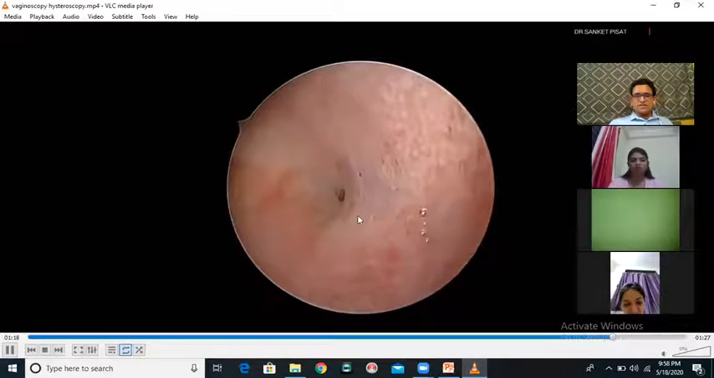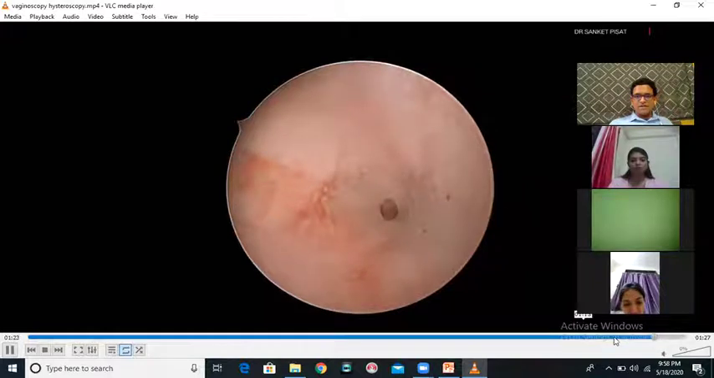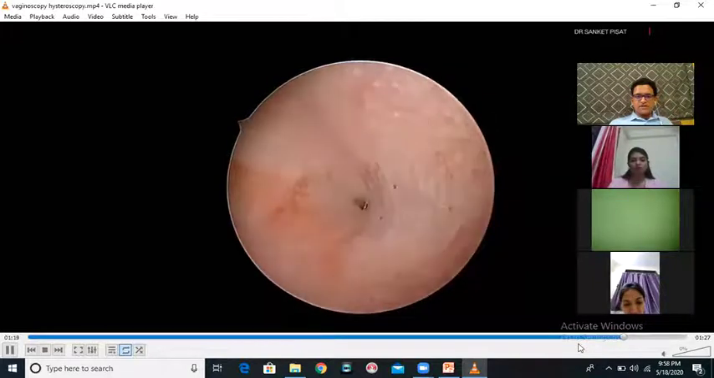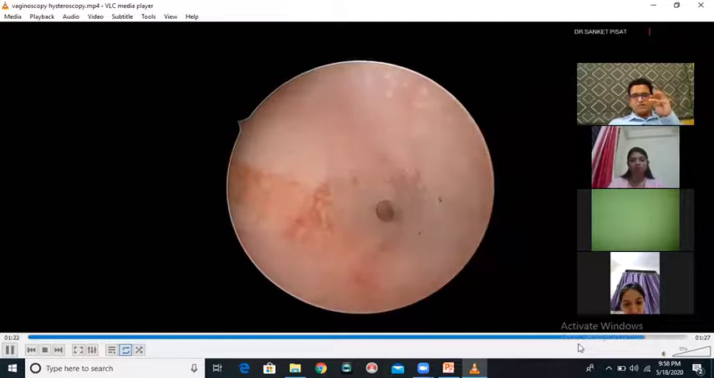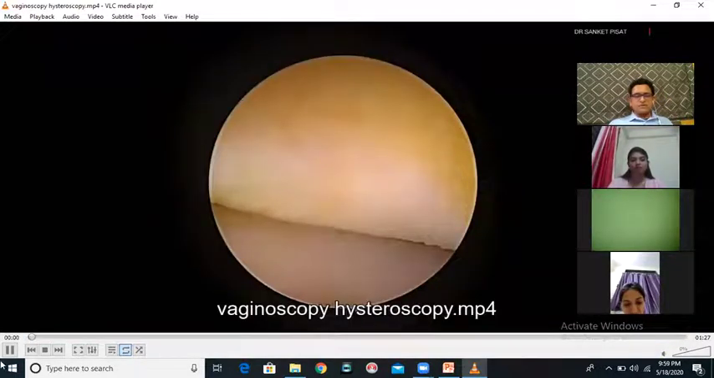Okay, so this is the ostium. As I reduce the pressure, you will see that the ostium opens and closes, opens and closes, again closed, and increase pressure, open. This is also called the fish mouth phenomenon, and it indicates that the tubal ostia are very healthy. Okay, I'm going to stop this video now.